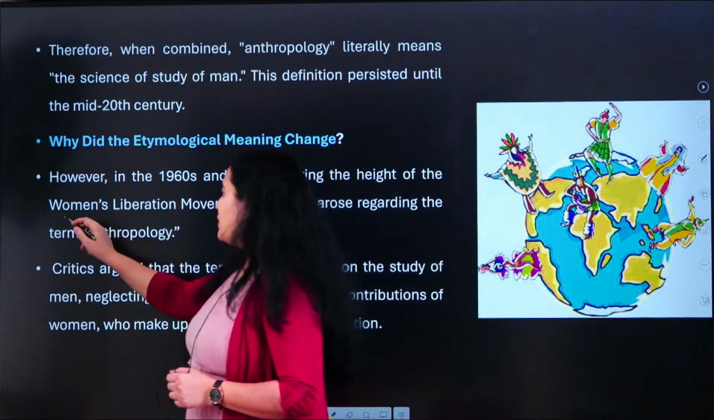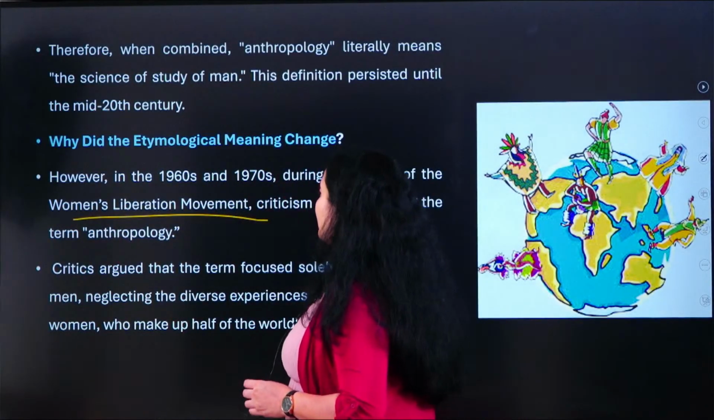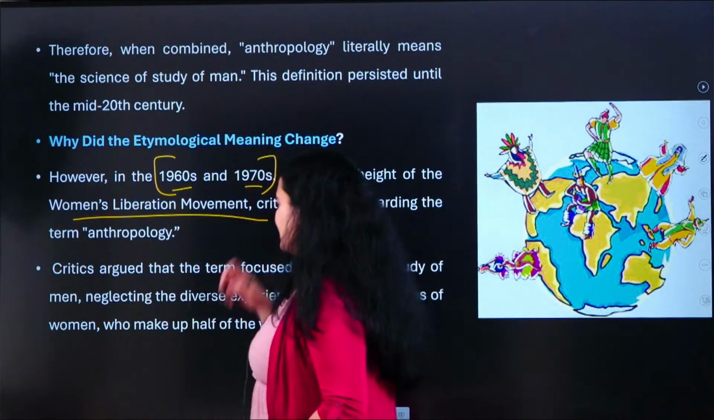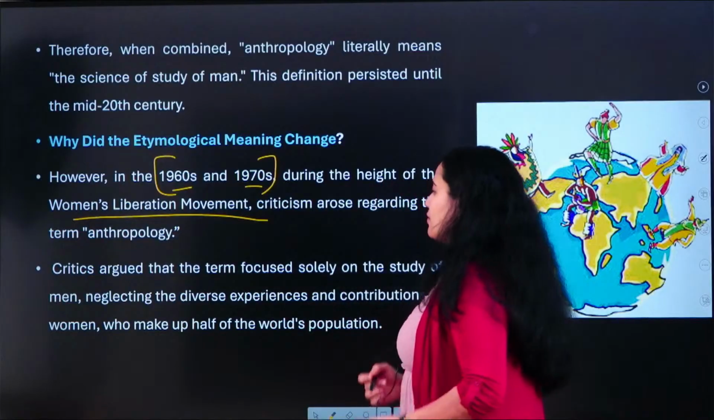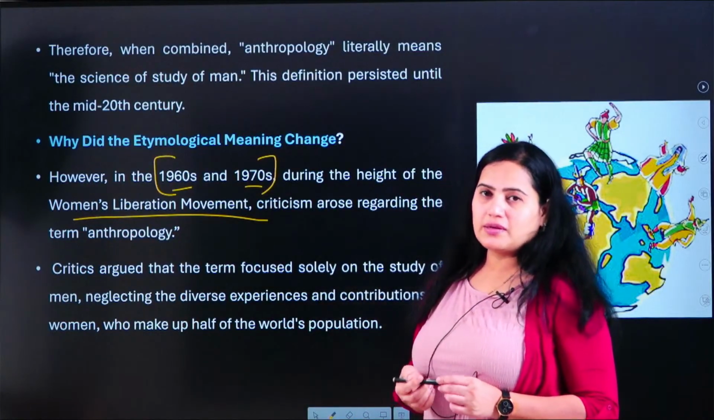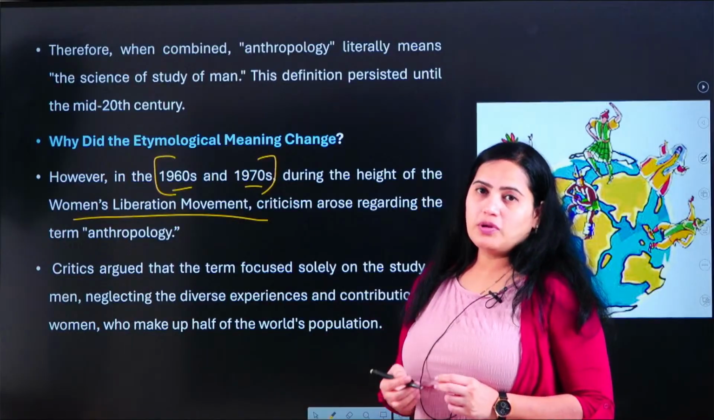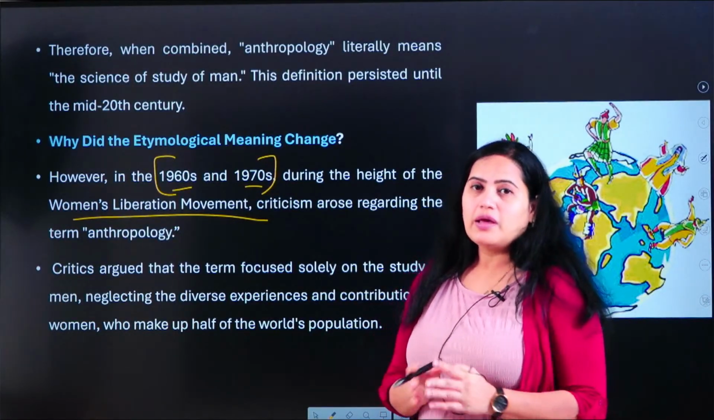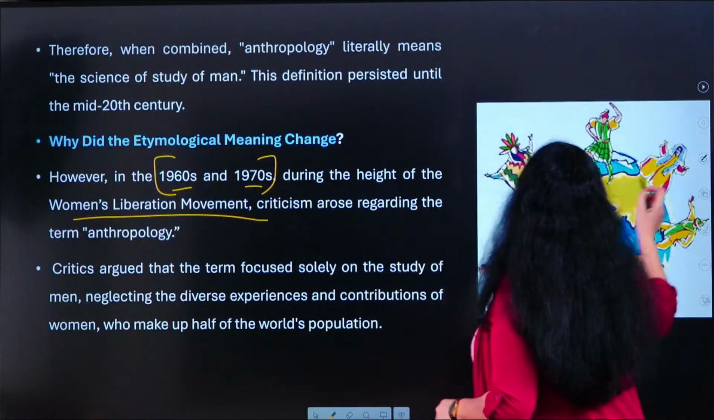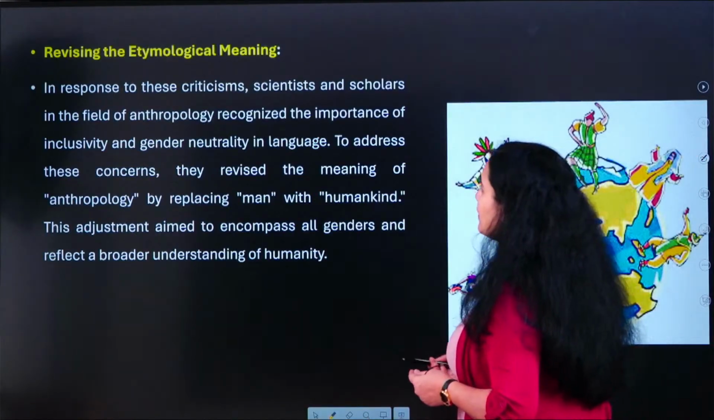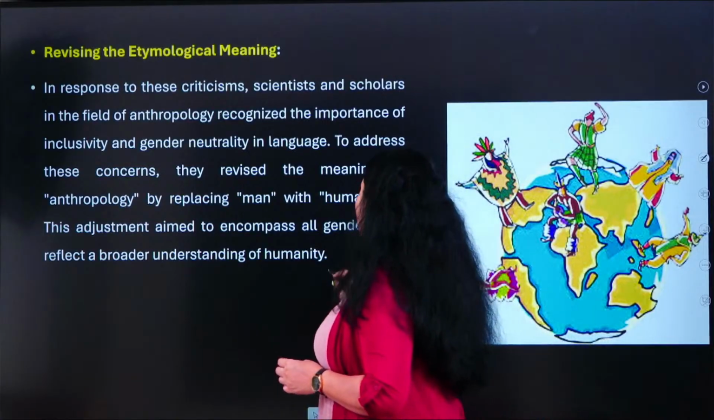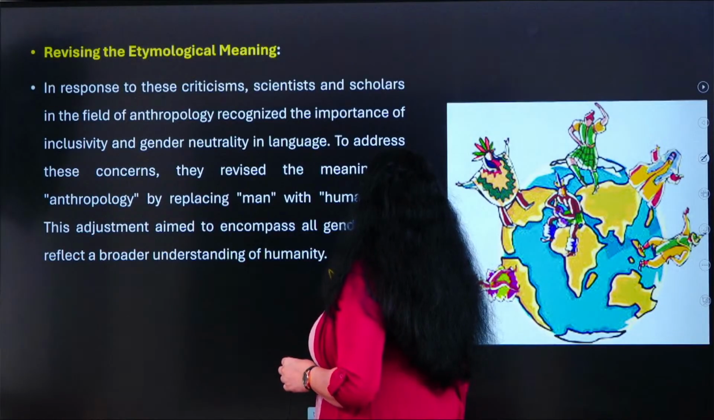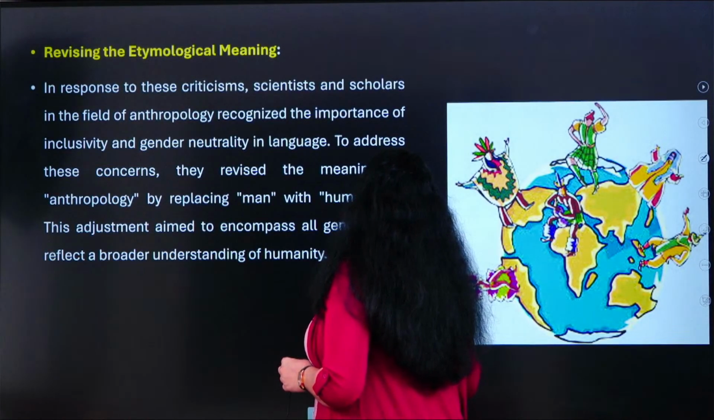It is because of the women liberation movement, which happened during the decade between 1960 and 70. The speakers of this movement criticized the meaning of anthropology, saying that it is completely gender biased and neglecting half of the world population, that is women. So eventually the scientists of anthropology had to rename it. They replaced the word man with mankind or humankind, making it gender neutral.